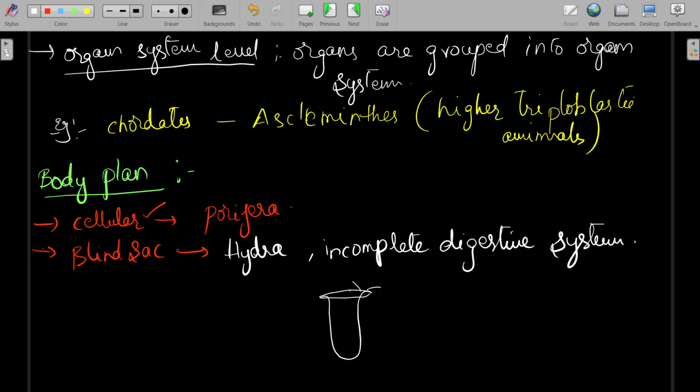It has tentacles which are surrounding the mouth. So this is the mouth which has an opening and it has no anus. Only a single opening is present. It is called a blind sac. This is the body plan of hydra.